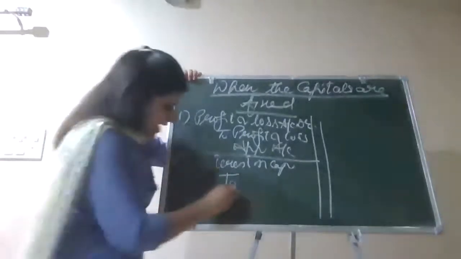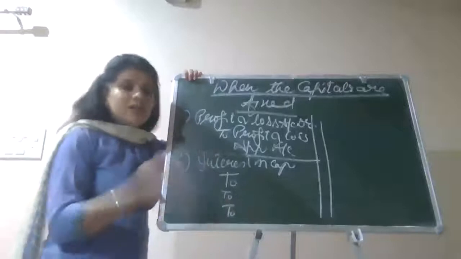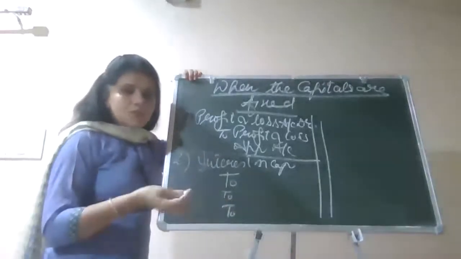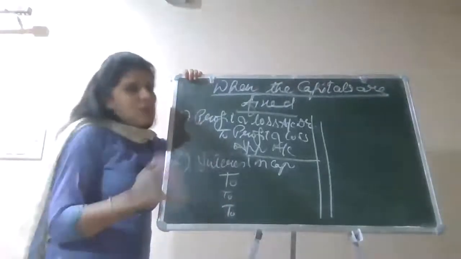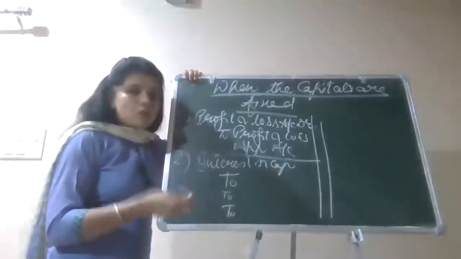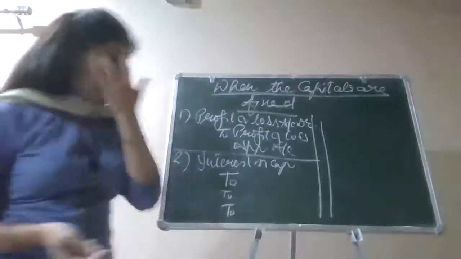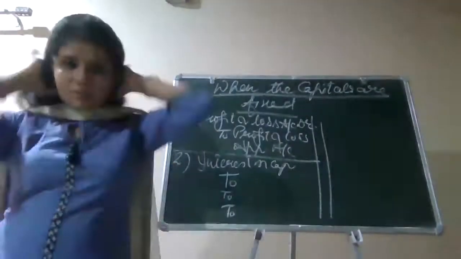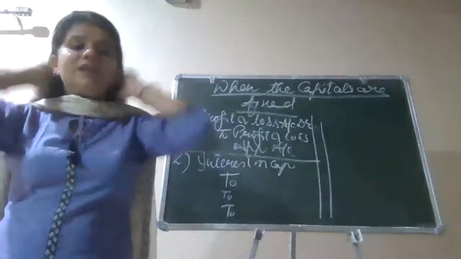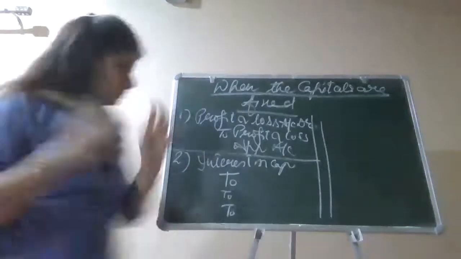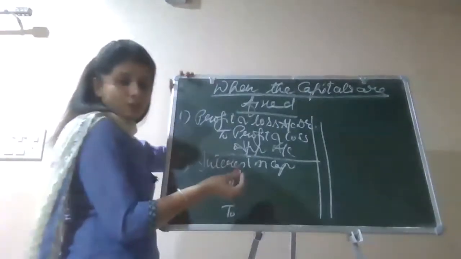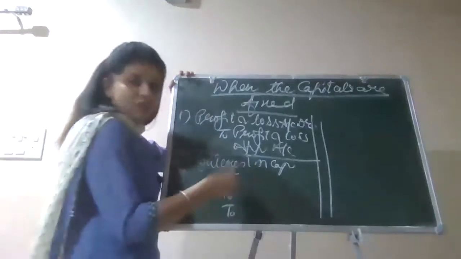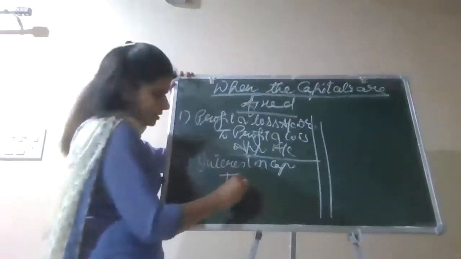For example, again I have the three partners, so I will be writing their three current accounts. Current accounts are the temporarily opened accounts, and they are only to be opened when the capitals are fixed. In our viva, the examiner asked when the current accounts are being opened. When in the question clear-cut instructions are there that the capitals are to be taken as fixed. If the capitals are fixed, then only the current accounts are being opened, right? I'm assuming again I have three partners. So let me assume this time their names from your class.